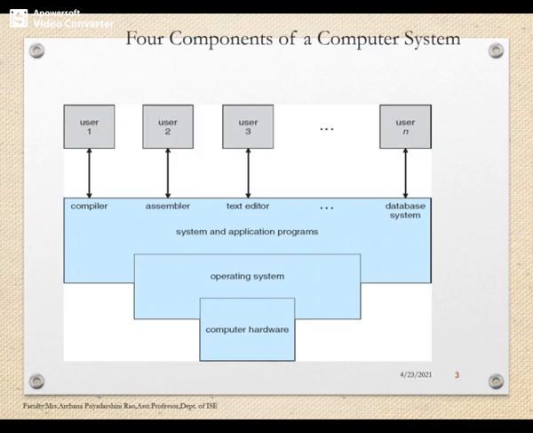Here you can observe that the operating system resides in between the computer hardware and the system and application programs. The user interacts with the operating system through the application programs or system programs, and the operating system performs the control operation and coordinates with the hardware in order to give the desired services to the user.